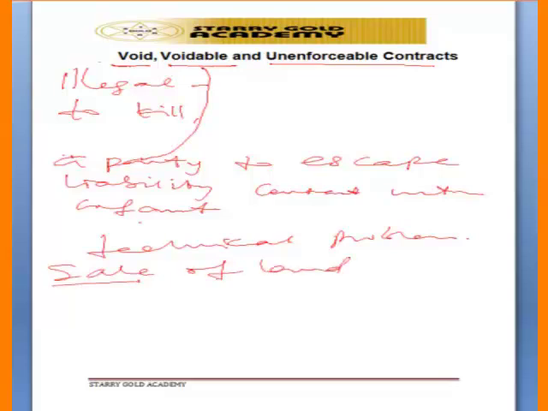Where such a contract is not written and there is a problem, the court will tell the parties to go and put the contract in written form before returning to the court. The court cannot enforce the contract or pronounce anything regarding it until it is put in written form. That is why it is not enforceable. That is what we call an unenforceable contract.